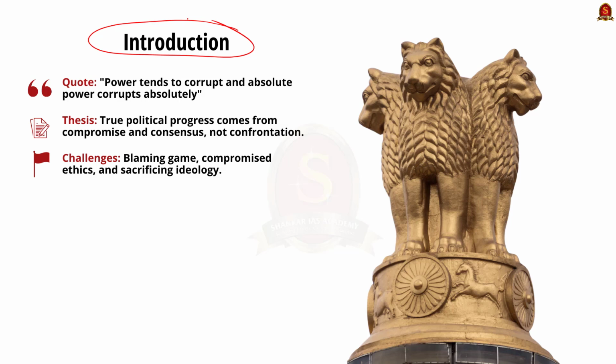There is a famous saying, power tends to corrupt and absolute power corrupts absolutely. Real political change and progress are not achieved by the politics of confrontation and polarization, but it can be achieved with the politics of compromise, consensus and coalition. On the other hand, coalition partners might engage in blaming others for failures rather than taking collective responsibility. In coalition governments, the struggle for power can lead to compromised ethics and corruption. Sacrificing ideology in order to form the coalition has both positive and negative connotations.